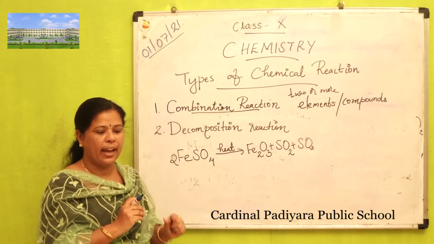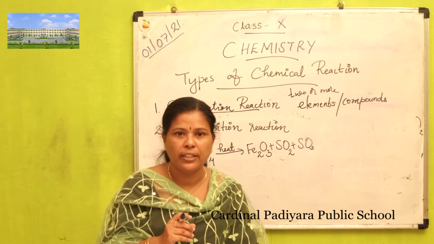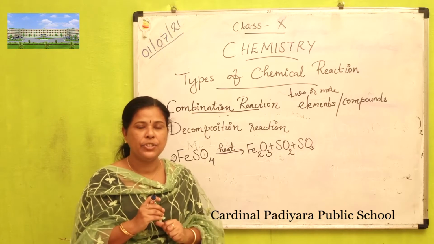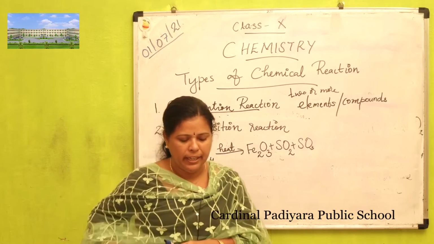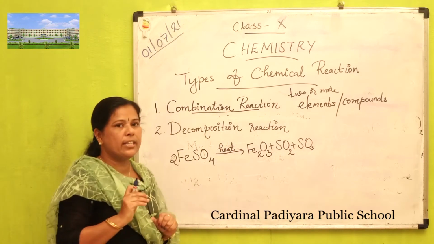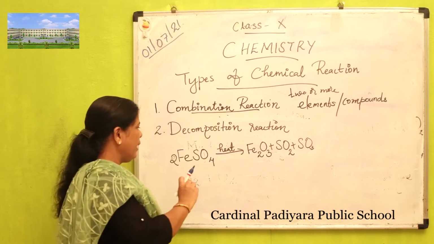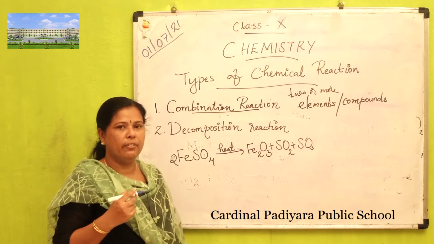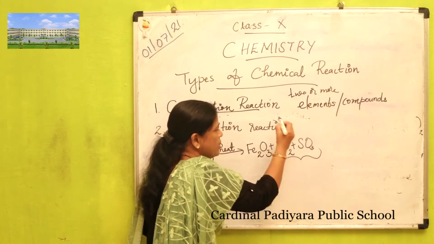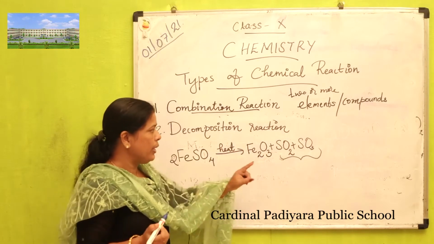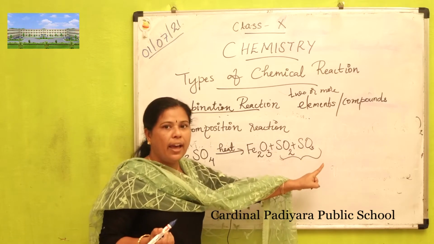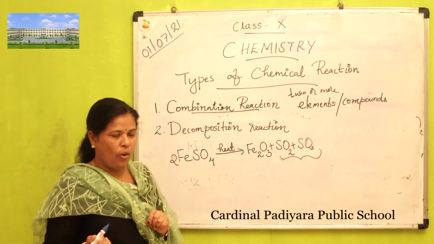Here in this reaction, we can observe that the color of the ferrous sulfate is changed and pungent smelling gases are also formed. The green color of the ferrous sulfate crystals is converted into brownish color, and the pungent smelling gases, sulfur dioxide and sulfur trioxide, are also formed during this reaction.